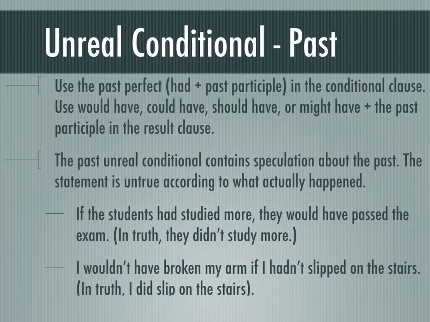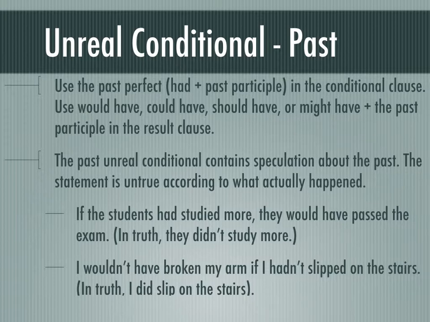And finally, the unreal conditional for the past. You use past perfect, so had plus the past participle in the conditional clause. And you use would have, could have, should have, or might have, so a past modal. And then your main verb takes the past participle form in the result clause.